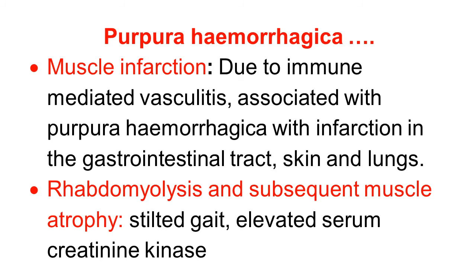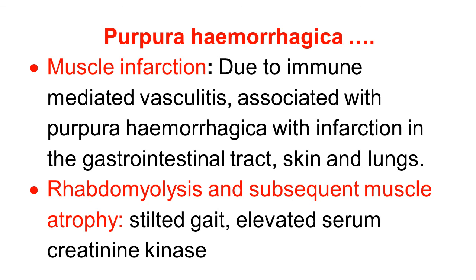Due to the sequelae of strangles, purpura hemorrhagica is a common sequela. Two muscle pathologies are observed, muscle infarction and rhabdomyolysis. This muscle infarction is due to immune mediated vasculitis, inflammation of the blood vessels. This is also associated with purpura hemorrhagica with infarction in other organs, infarction in the gastrointestinal tract, infarction in the skin, and infarction in the lungs.